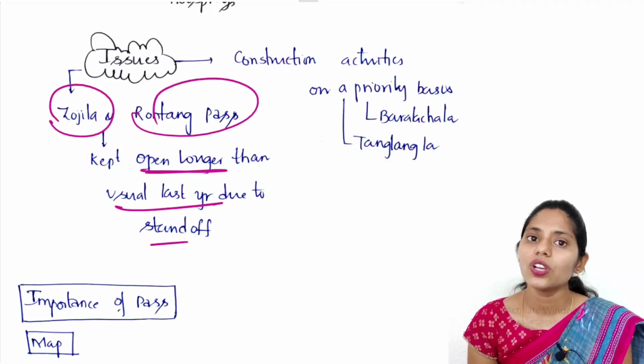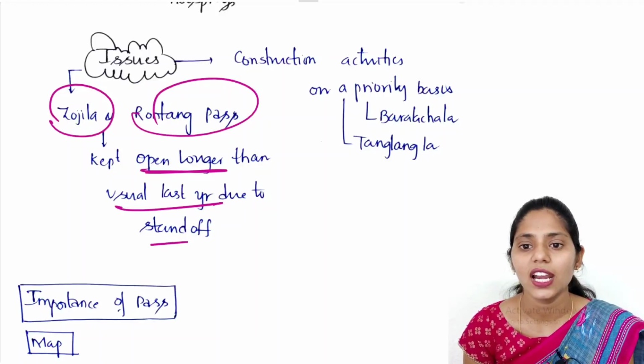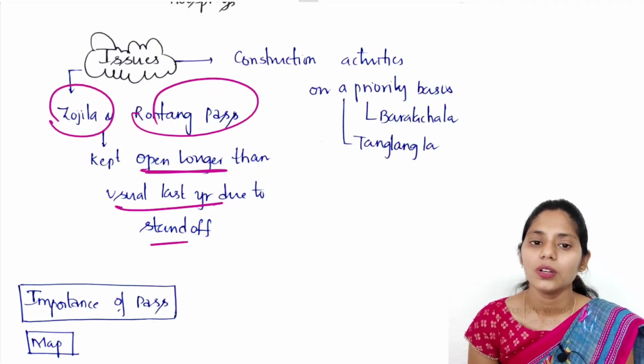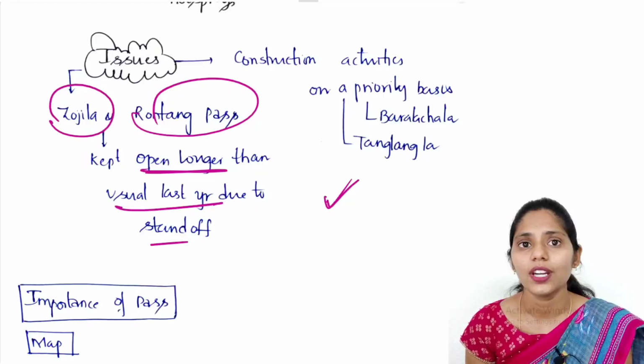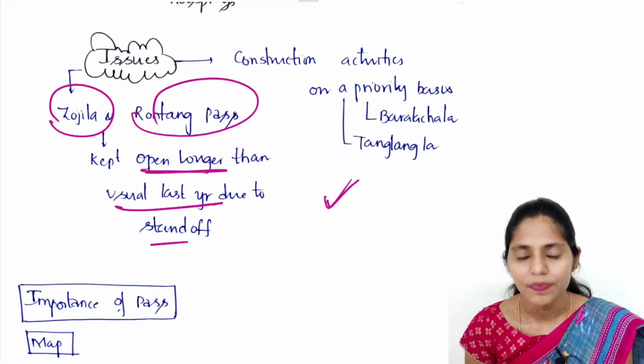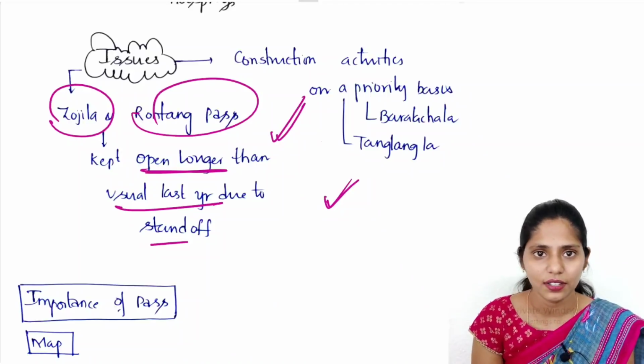And we are also going for construction activities on a priority basis, like Bachala as well as Tangla Pass. Here you need to know where these passes are located, but I forgot to attach the image here. So please open your atlas and see which passes are present in these Himalayan areas.